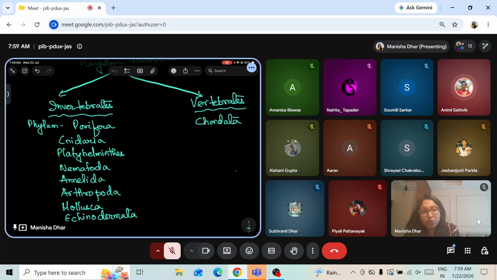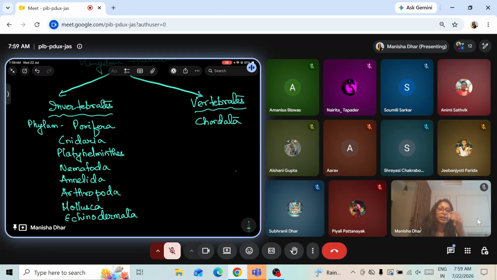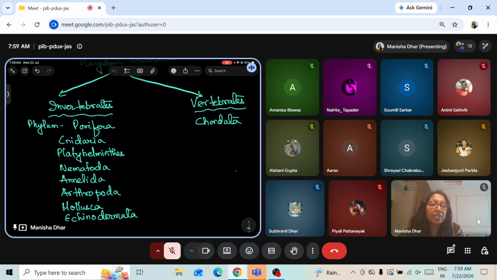So what do we need? Ma'am, vertebrates means backbone, right? Yes, we are coming to that. Correct. Vertebrates means organisms having a backbone, the vertebral column. Whereas invertebrates represents the organisms that do not have the backbone. The backbone is not present in them.